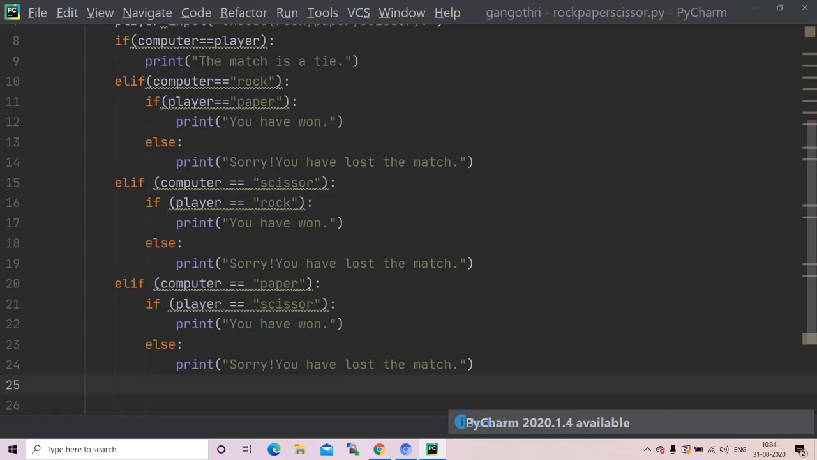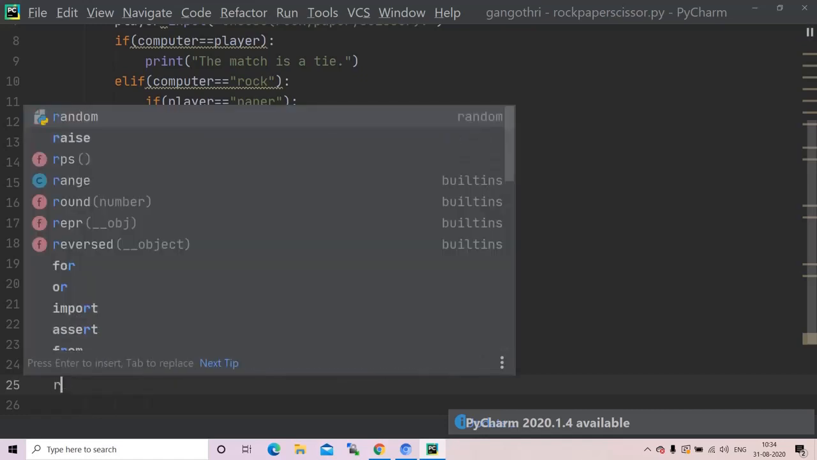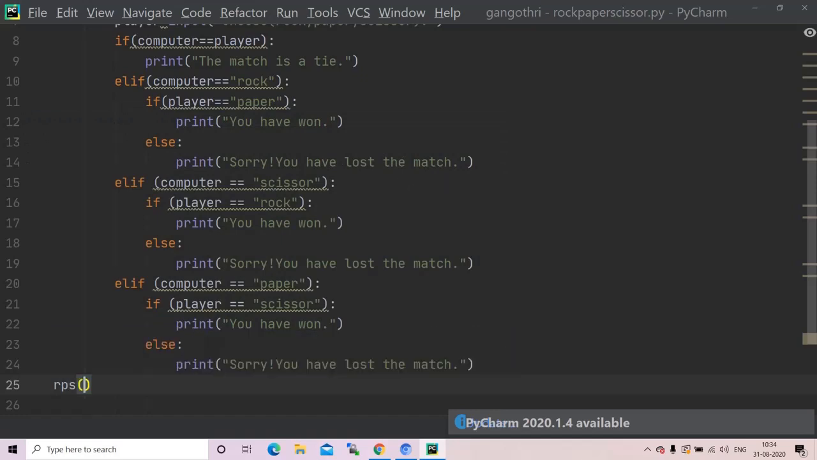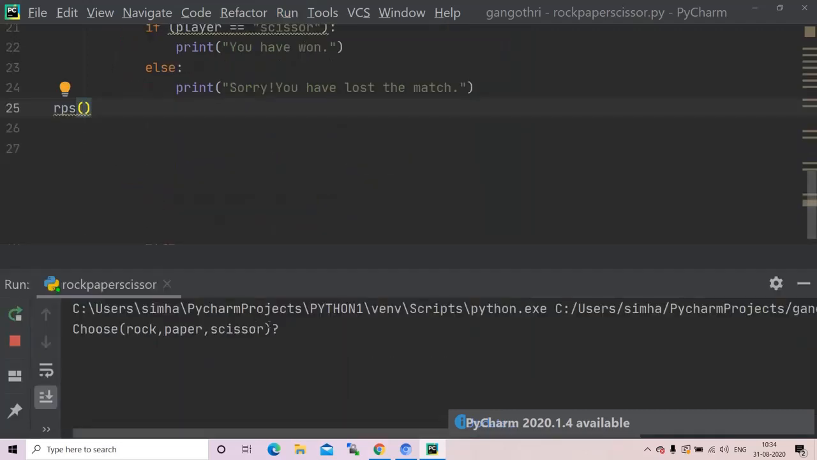Now I'll call my function. I'll run my program. It is asking me to choose among rock, paper and scissor. I'll have rock. The match is a tie, it seems. I'll run it again. This time I'll choose the value to be paper. Sorry, you have lost the match.